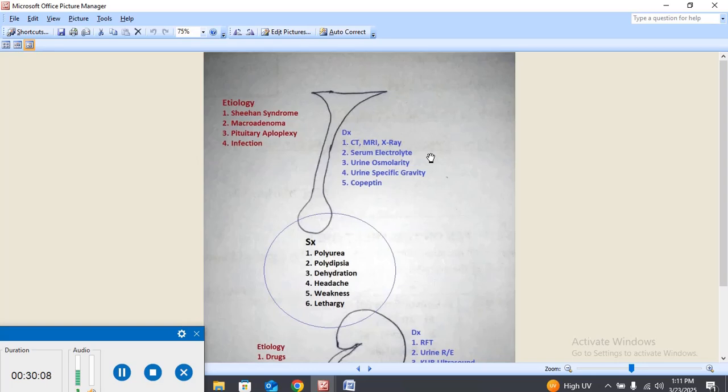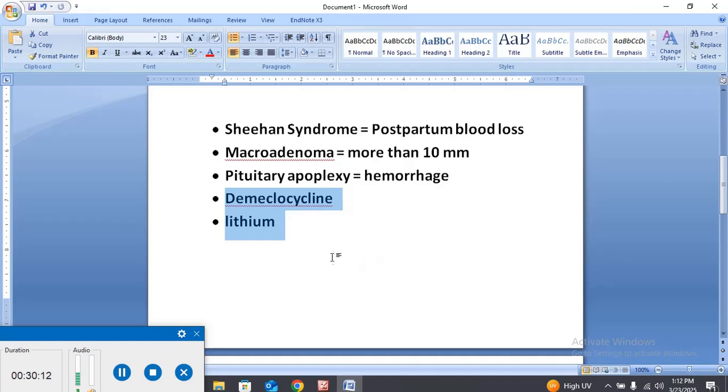But in most cases, I'm going to write it over here, less than 145 is normal, but if it is more than 145 to 170, this is normally the CDI, the central diabetes insipidus.